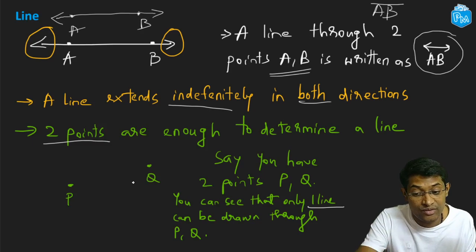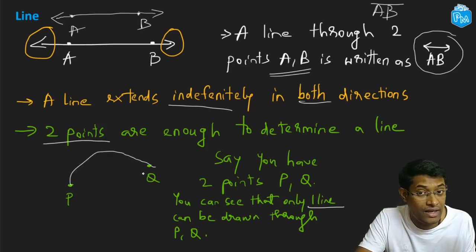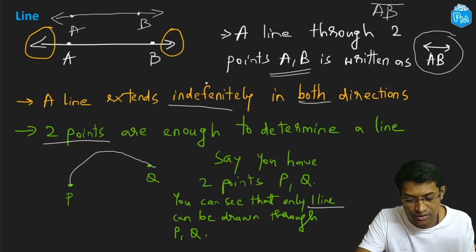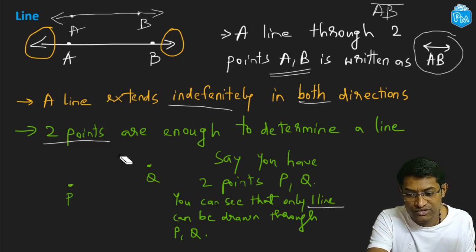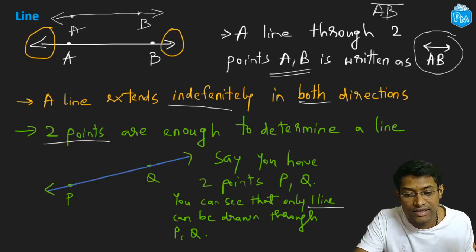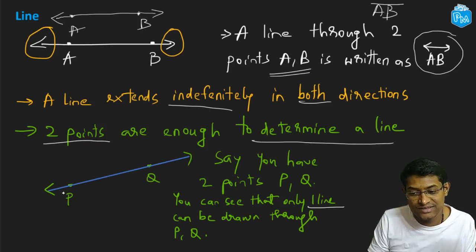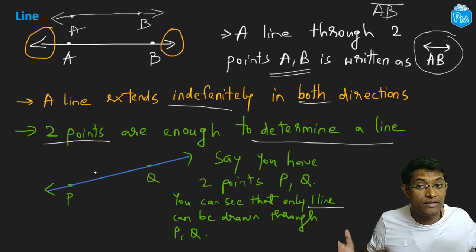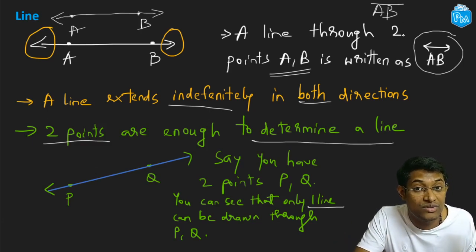Remember, we are talking about straight lines. If you draw something like this, that is not a line, right? It has to be straight. Alright. So you can see you can only draw one line through P and Q, and that is this line over here, right? So that's what we mean when we say that 2 points are enough to determine a line. And as we discussed, it keeps going on and on indefinitely on both the sides.